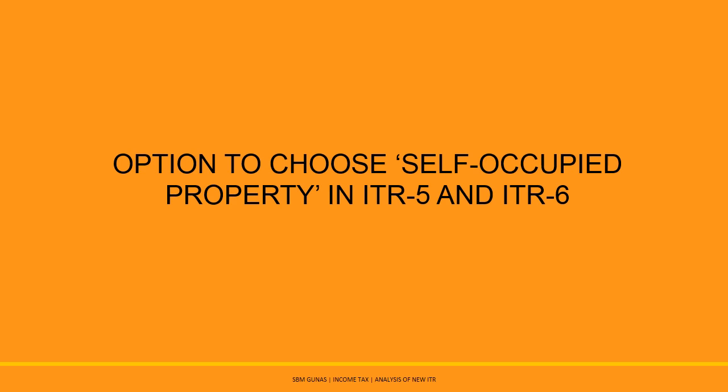Option to choose self-occupied property introduced in ITR 5 and ITR 6. While furnishing the information in Schedule HP, details of income from house property, an assessee needs to furnish the nature of house property. Up to assessment year 2019-20, 3 options were available for selection in Form ITR 1 to ITR 4, that is, self-occupied, let out, and deemed let out. Whereas ITR 5 and ITR 6 contained only 2 options, that is, let out and deemed let out.